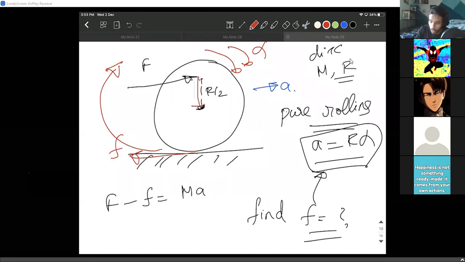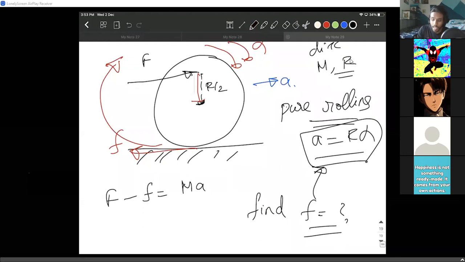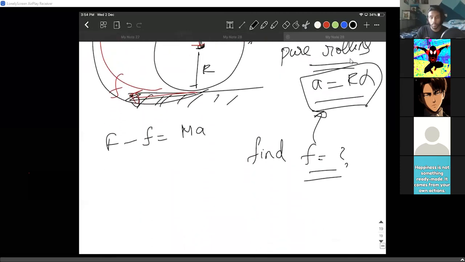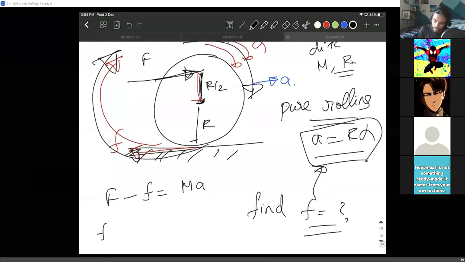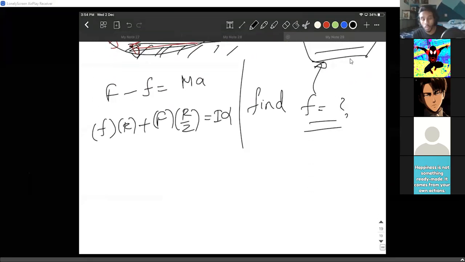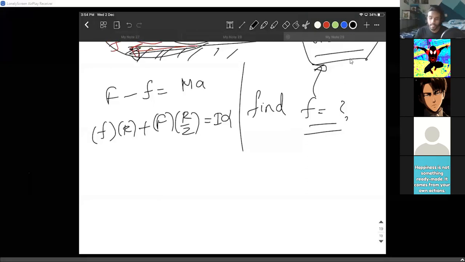So I'm going to write the torque equation. If you have a doubt, please ask here. Friction is also creating a torque, friction into perpendicular distance. If you look at the torque direction, it is like that. This force into perpendicular distance is also clockwise. So I'm going to write both the torques like this: f into R plus capital F into R by 2 equals I alpha. This is the second equation. Guys, if you have a doubt, please ask right now. F minus f equals MA.